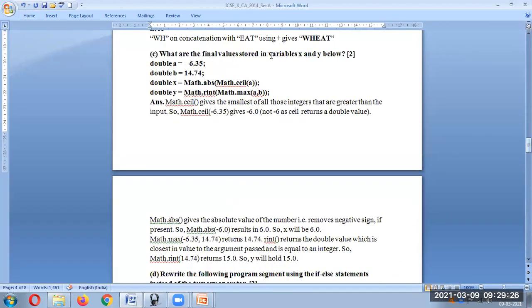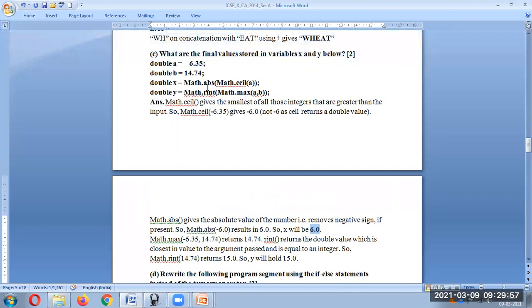So for the final value stored in the variables x and y, we have a, b, and x. x is going to be Math.abs of Math.ceil of a. Ceil of a means a. If it's a negative value, definitely it's going to be minus 6.0 and not 6. Okay, it's a double value. Then you have to take an absolute value. Absolute means it's a non-negative value. So that's why the answer is 6.0.